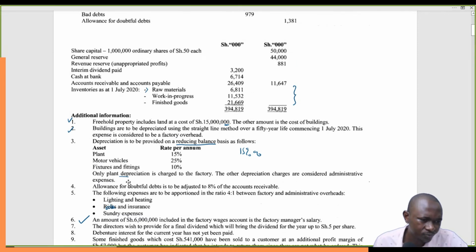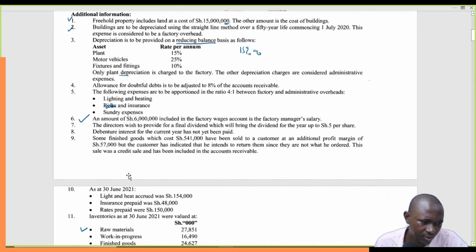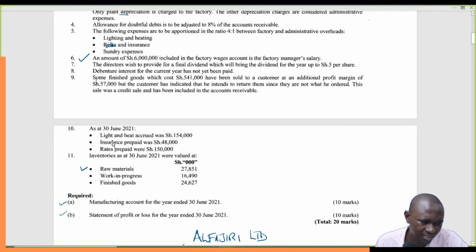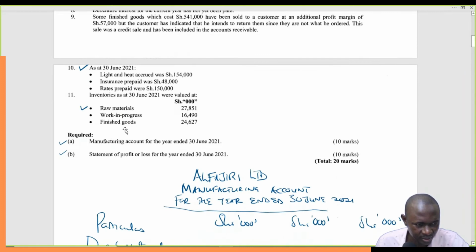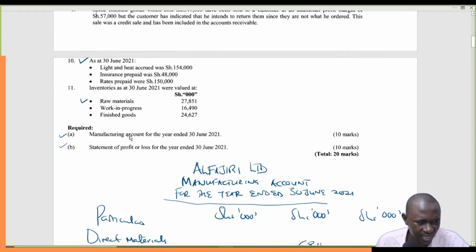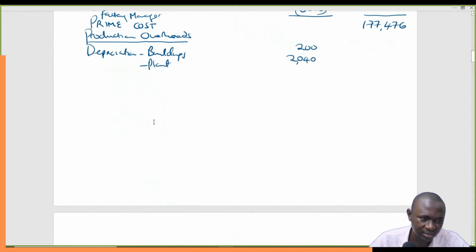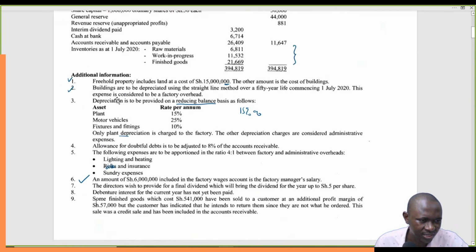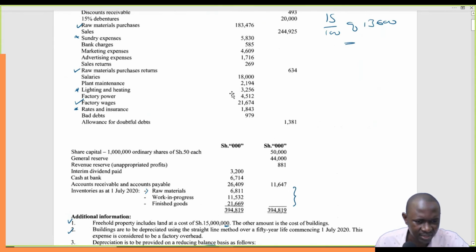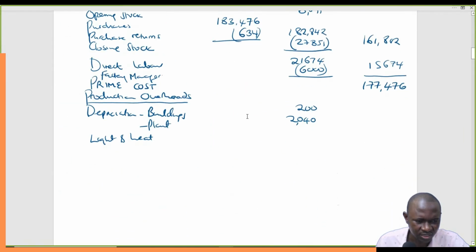So before we apportion, it's very important that we factor in these changes here. So we'll come here and start with light and heat. How much is the figure that was paid first? Let's start with the figure that was paid. Light and heat is 32.56. Make sure you get that figure right. 32.56. But because it has some workings, we show this in our innermost column like that.